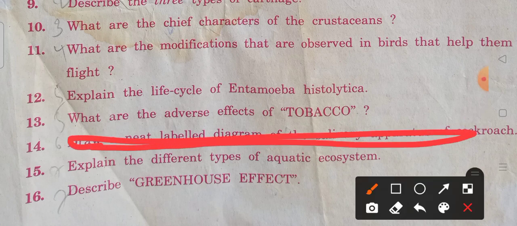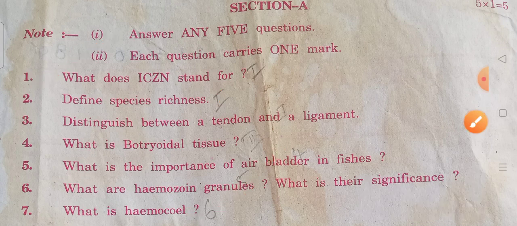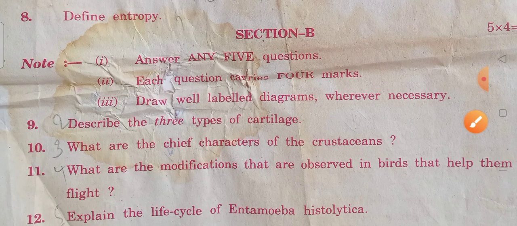No need to read. Okay, explain the different types of aquatic ecosystem and describe the greenhouse effect. I have mentioned here with a pencil, so don't get any confusion. The first question came from the first unit, the second question from the first unit, the third question from the second unit, the fourth question from the third unit, the fifth question from the fourth unit, the sixth question from the fifth unit, the seventh question from the sixth unit. Like this I have mentioned. If you have the textbook, you can easily find them by following these numbers.